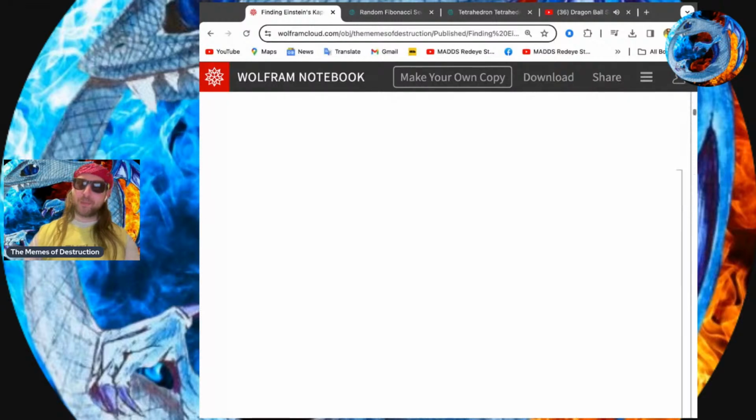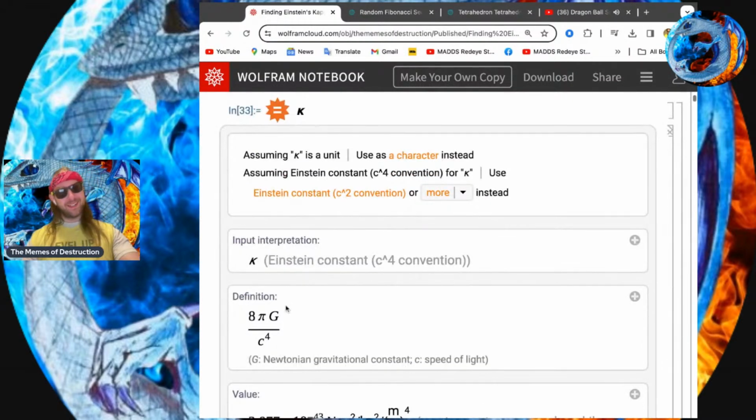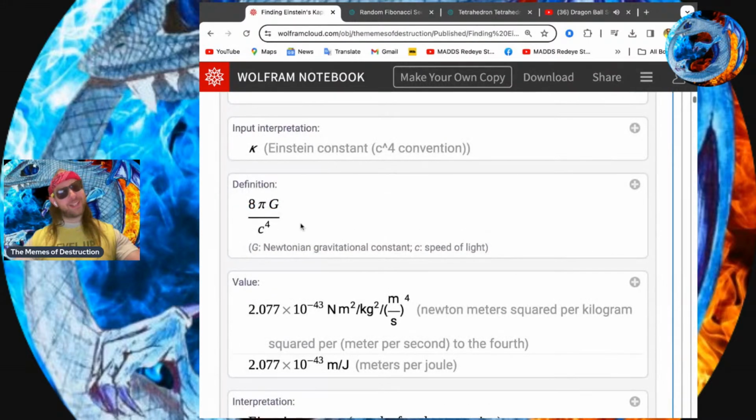Oh, they broke the notebook. All right, so we got Einstein. This is our primary action. We're claiming that if we're following that as a template, it was probably going to average that, so it would be 8 pi G over c to the fourth.